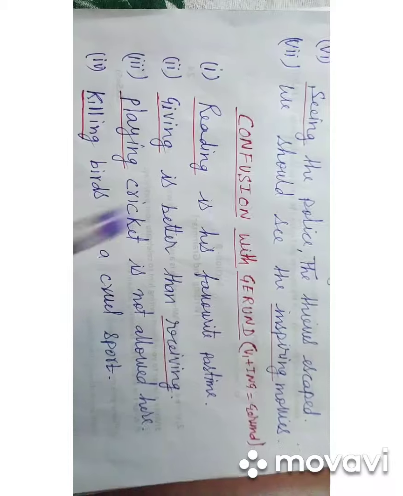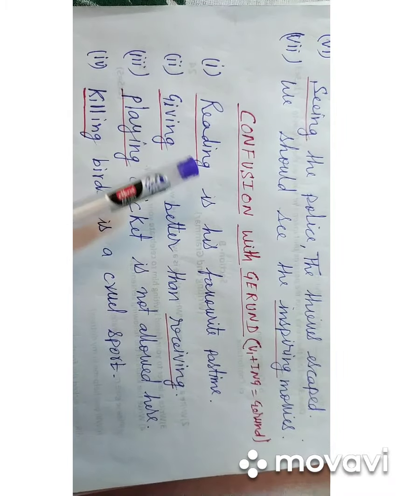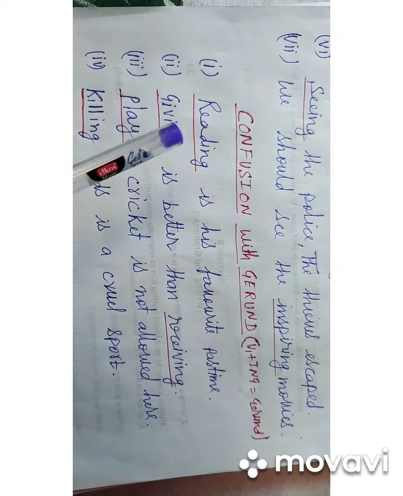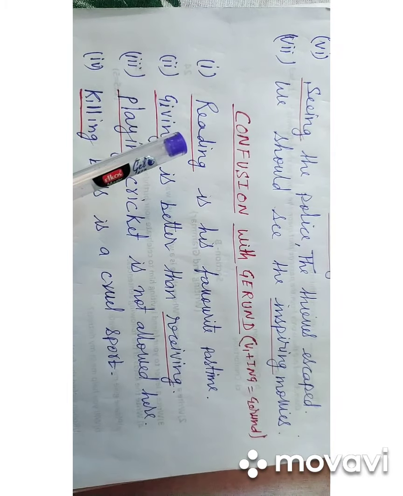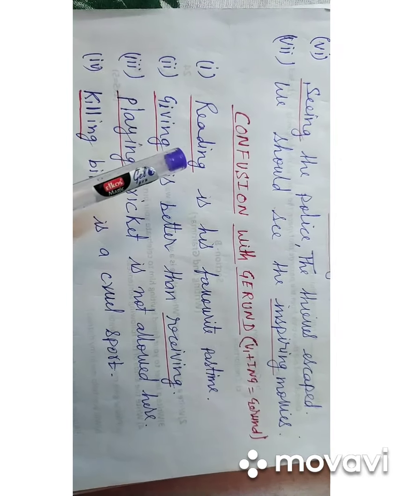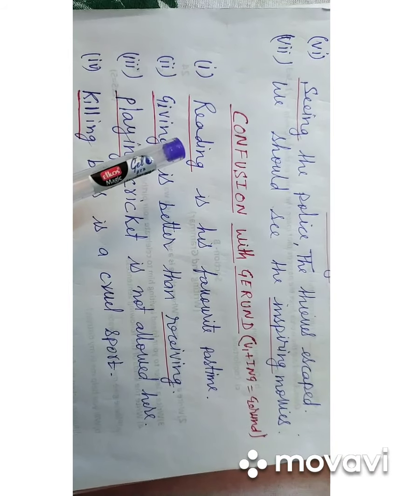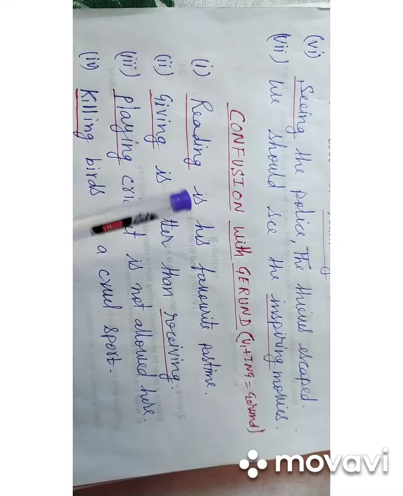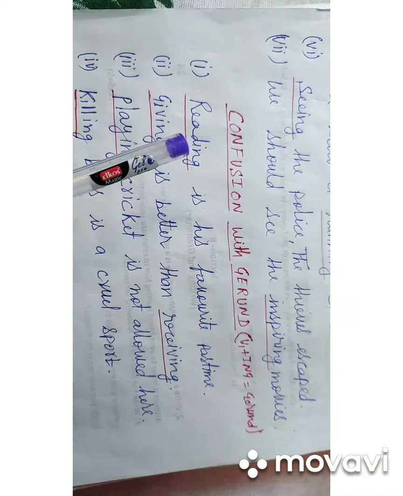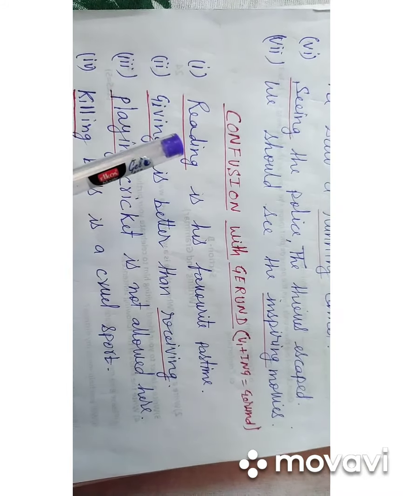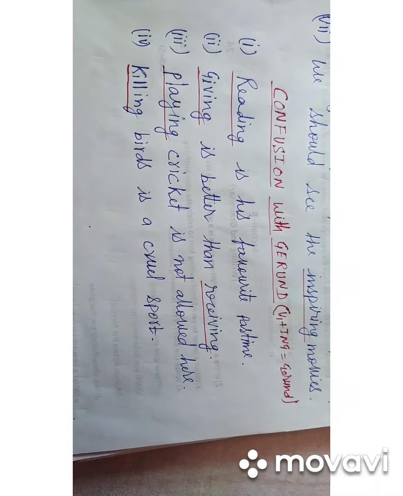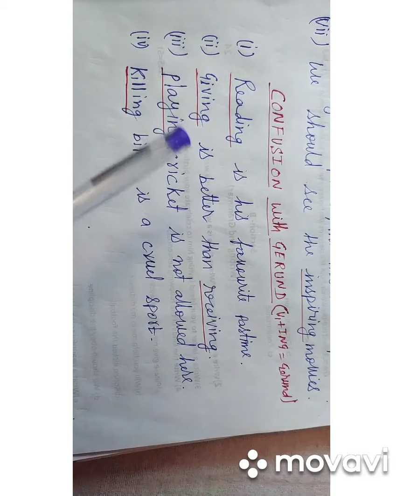Let us discuss the first example. Reading is his favorite pastime. The word reading is acting as a noun and it is a gerund. And also we can say reading is the subject in the sentence. Let us see the next example.